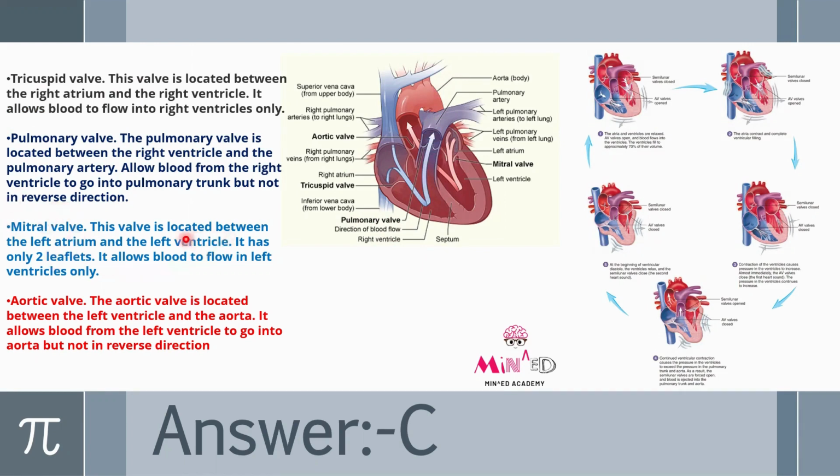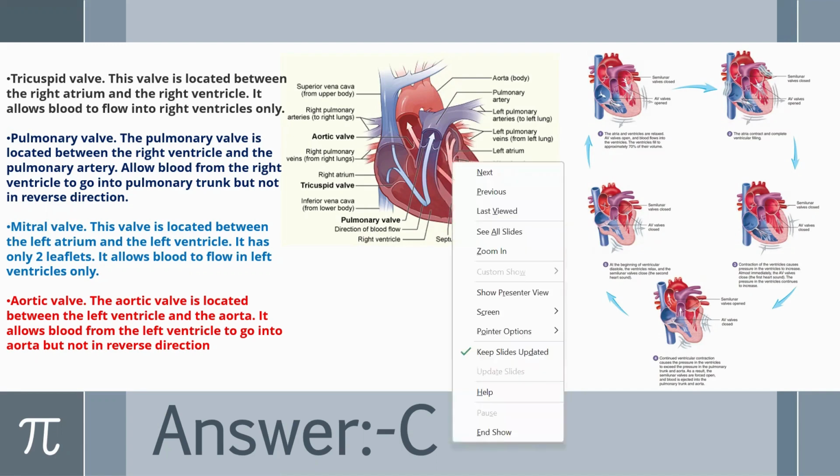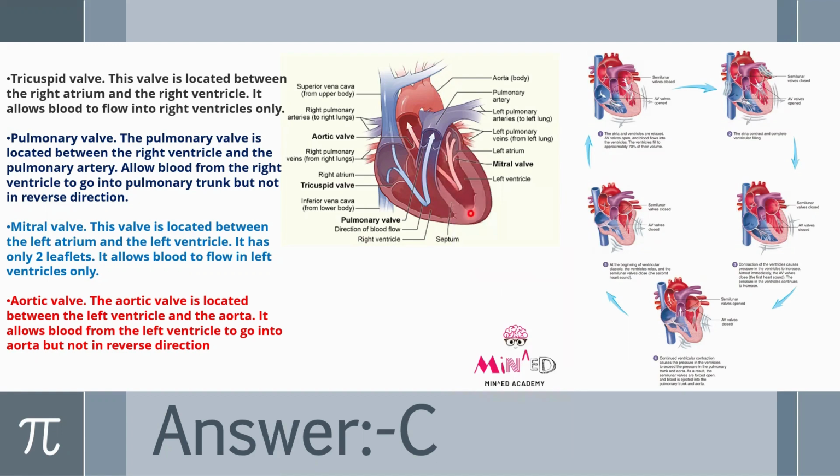This valve is located between left atrium and left ventricle. As you can see, these two. This is the valve or the gate which is present between left atrium and left ventricle. It has only two leaflets. Okay, and it allows blood to flow to the left ventricle only. So from here, blood will flow to the left ventricle only.